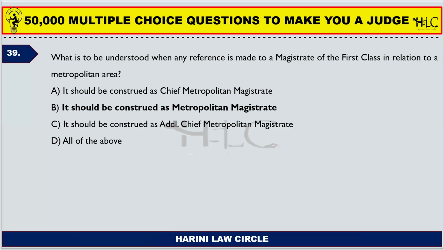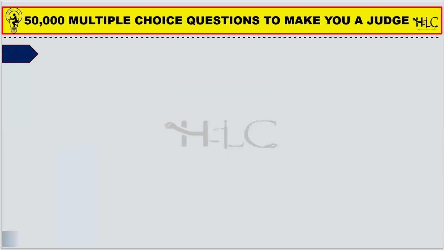What is to be understood when any reference is made to a magistrate of the first class in relation to a metropolitan area? So a person who is a magistrate in the metropolitan area is to be referred to as a metropolitan magistrate. It should be construed as a metropolitan magistrate. Next.